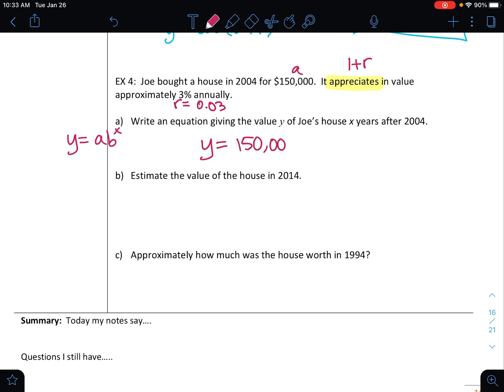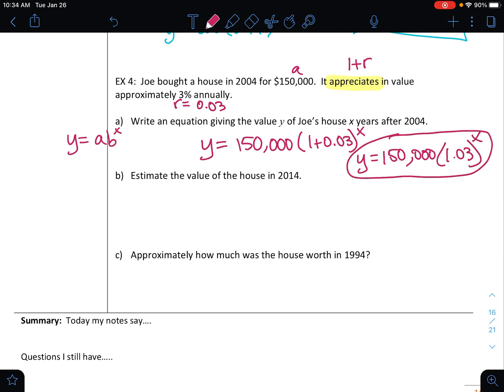Okay, our equation, y equals 150,000, and then in parentheses, 1 plus 0.03 raised up to the x. Okay, and so then if I just simplify the parentheses, y equals 150,000 times 1.03 to the x. All right, so there's my equation.